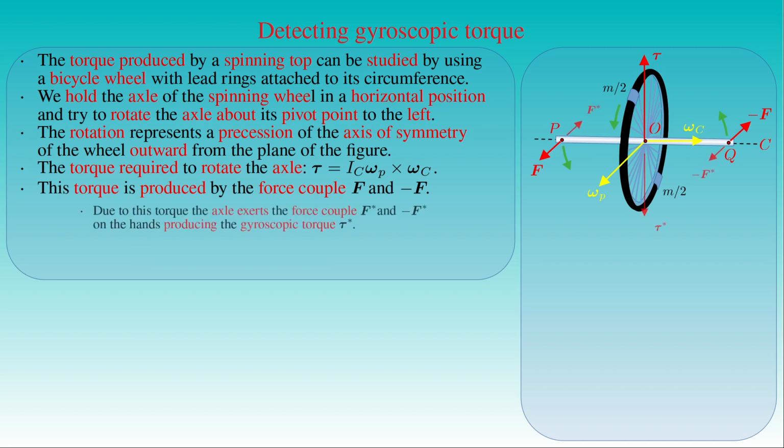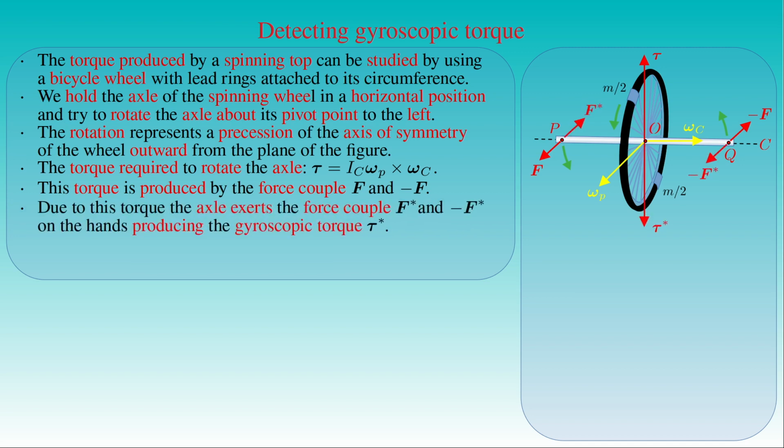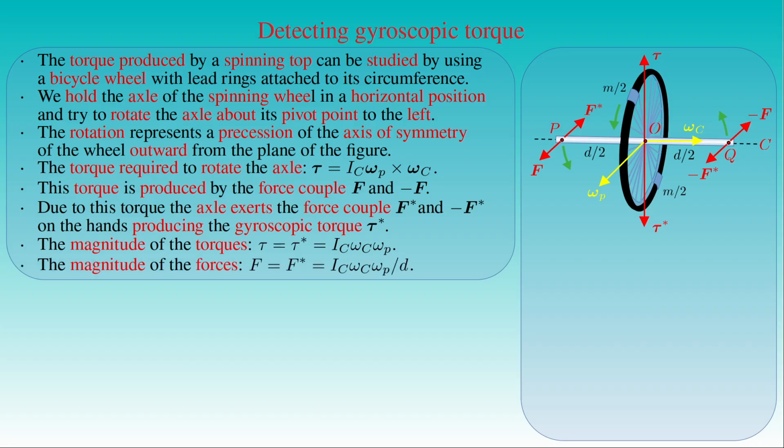Due to the torque, the bicycle wheel working as a spinning top has its axle exert the forces F star and minus F star on our hands, which are opposite to these forces, pulling our left hand inwards and our right hand outwards. Because the vectors omega p and omega c are perpendicular to each other, the magnitude of torque tau and the gyroscopic torque tau star is equal to the principal moment of inertia Ic times the angular velocity omega c times the angular velocity omega p. If d denotes the distance between the points P and Q, that is the arm of the force couples, then the magnitude of the forces in the force couples is simply given by Ic times omega p over d.